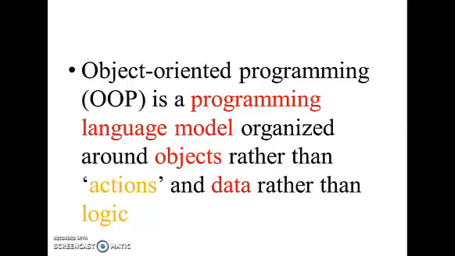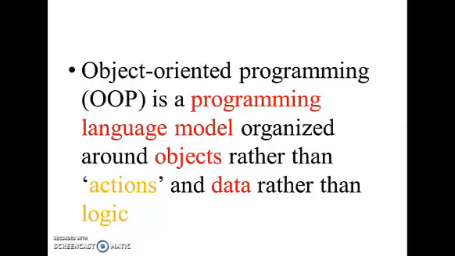Object-oriented programming is a secure development technique for programming and designing. Why is it secure? Because data is hidden and cannot be accessed by external functions. That is the reason we call object-oriented programming a secure one.